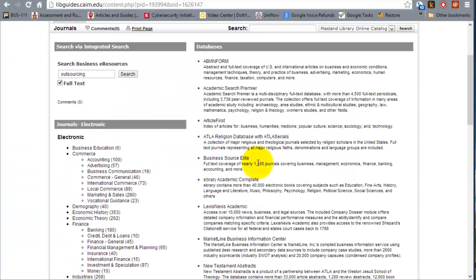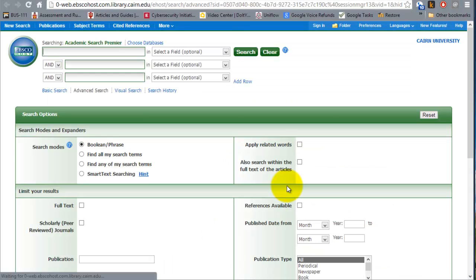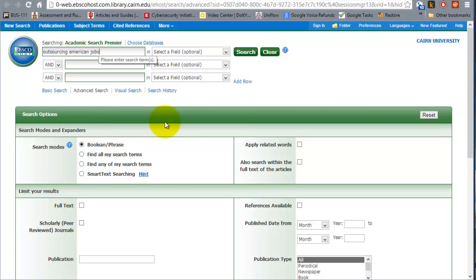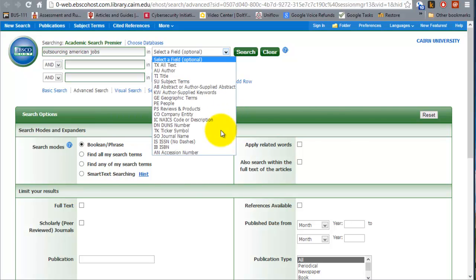So let's go back one more time to one more database here for journals and articles, the Academic Search Premier. You saw this earlier. Just to reinforce the idea, you'll do your searching with multiple words or however you want it. It can be a phrase. Keep in mind you can change this to be all the text, or it can be an author, or it can be a title.